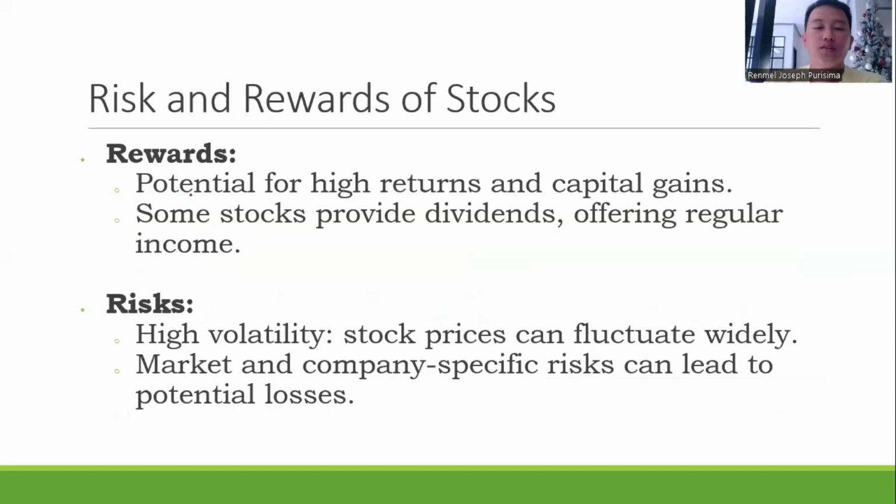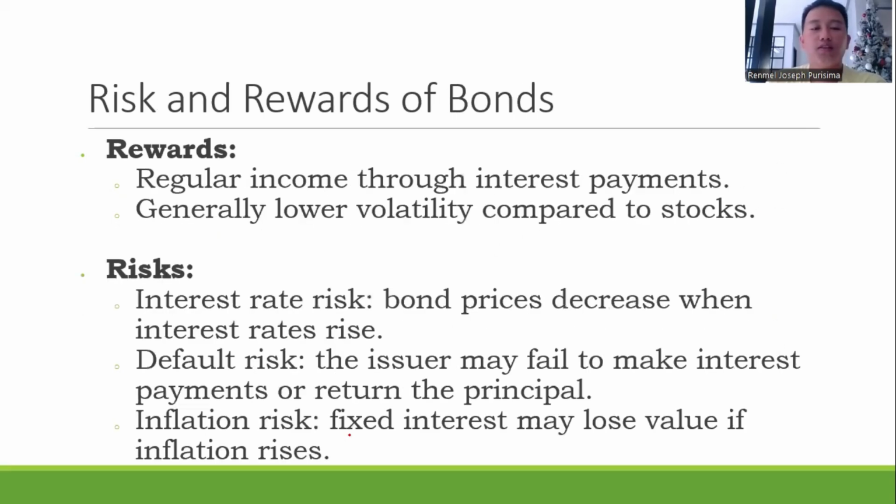The risk and rewards of stocks: often high returns and capital gains. Some stocks provide dividends, offering regular income. For risk, there is high volatility, and market and company-specific risk can lead to potential losses. For the risk and reward of bonds, the rewards are regular income through interest payments and generally lower volatility.